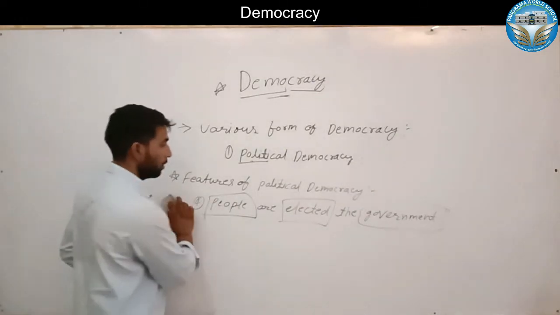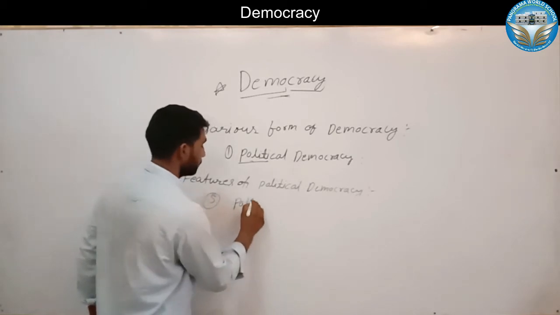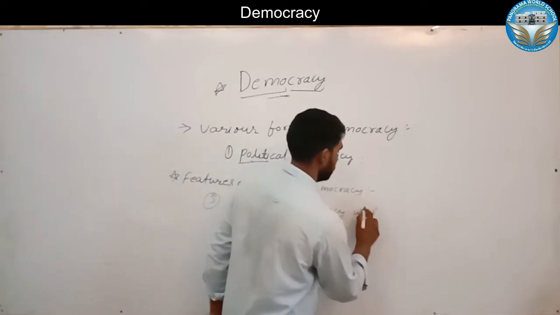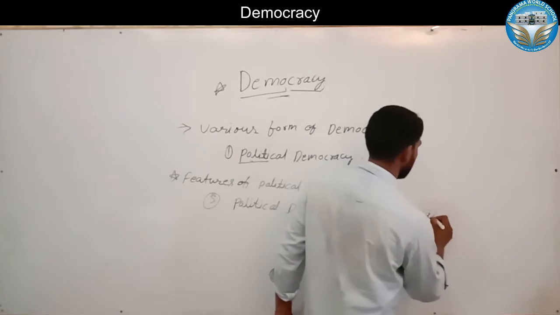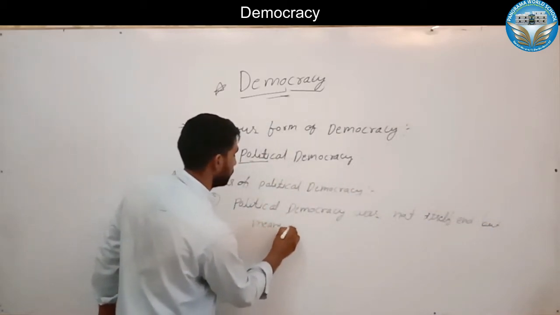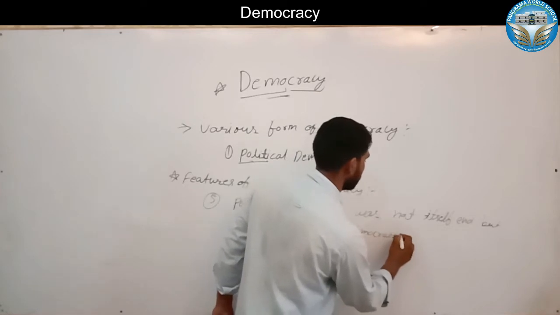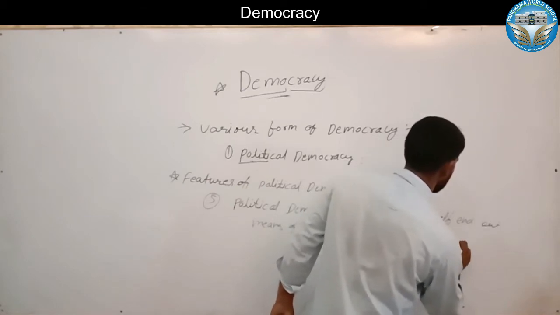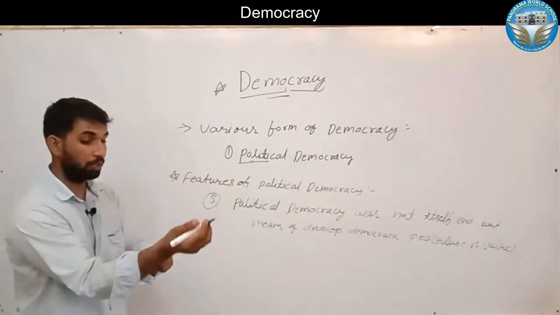Now the fifth and last feature of political democracy: political democracy is not an end in itself but a means of developing democratic procedure and values, because values are the three-way elements of democracy.